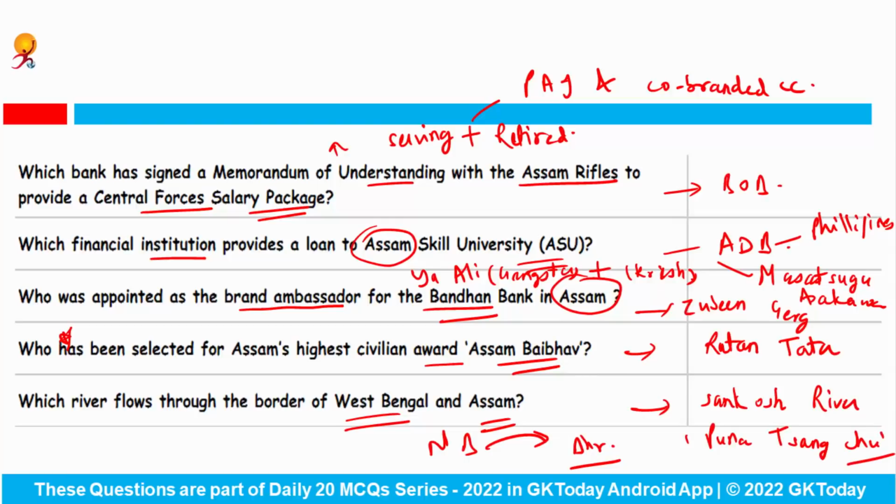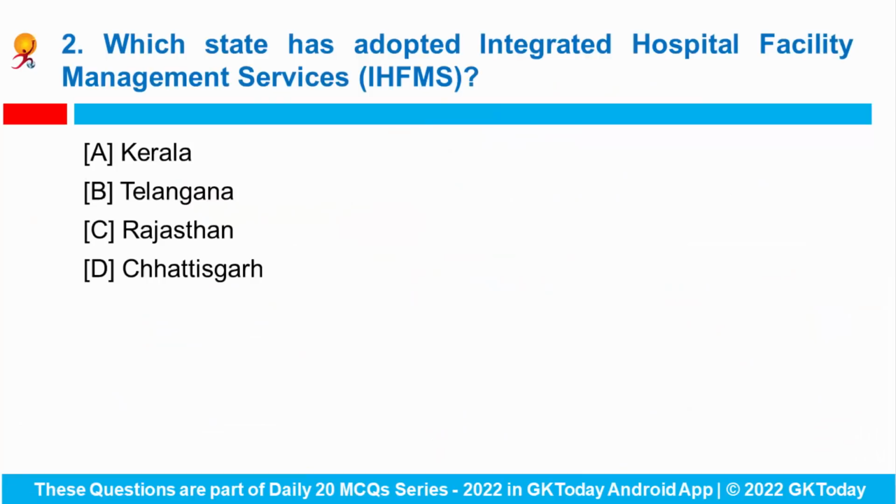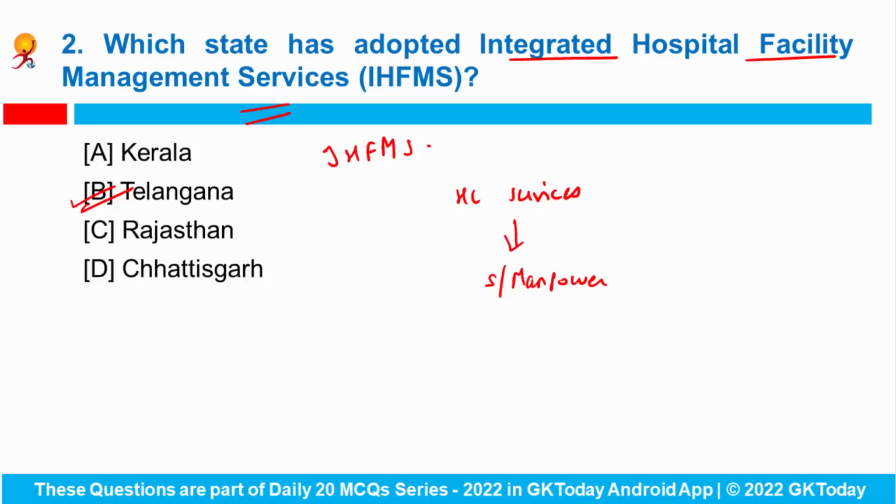Now next question, which state has adopted integrated hospital facility management services? The Telangana government has planned to adopt integrated hospital facility management services. And what is the aim? It aims to improve overall healthcare services, including bedside care for patients, sanitation and availability of manpower in the government healthcare facilities.